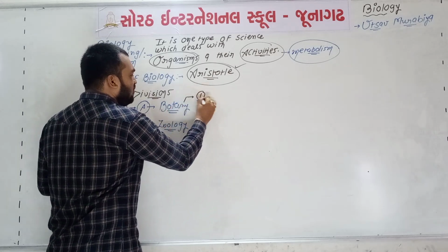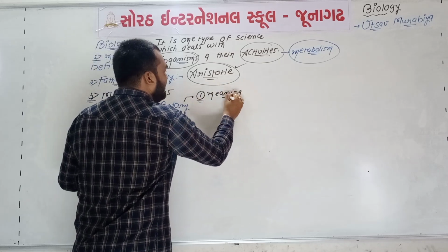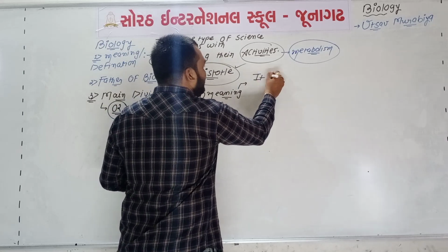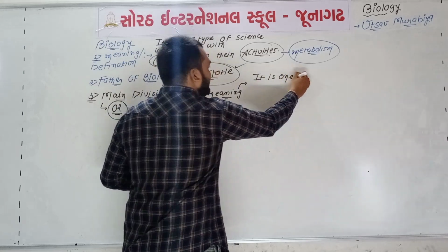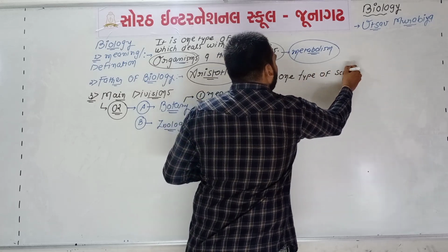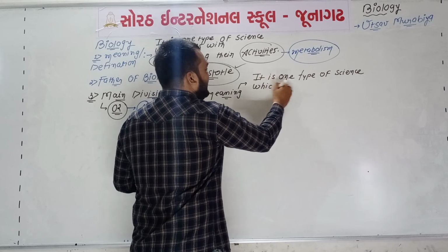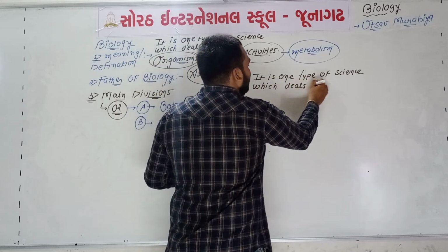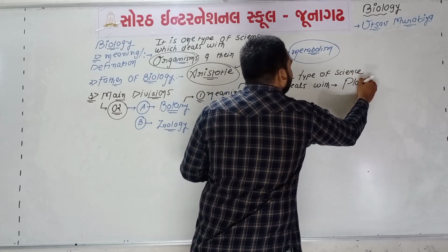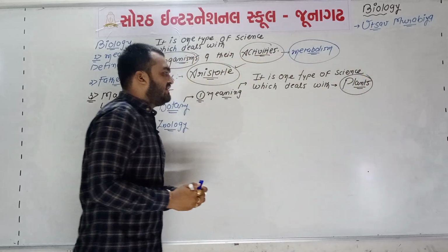Now, the definition or meaning of the word botany. What is botany? It is one type of science which deals with plants and their activities.